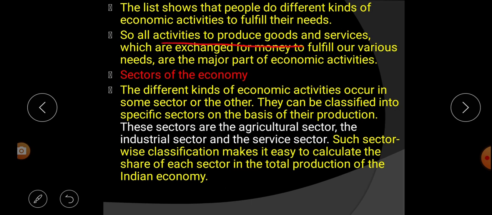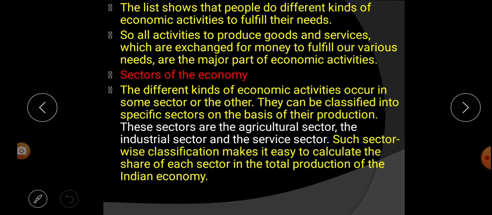Activities to produce goods and services which are exchanged for money to fulfill our various needs are called what? These are the major part of economic activities. So the next topic is sectors of the economy.